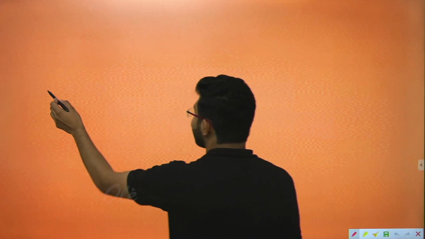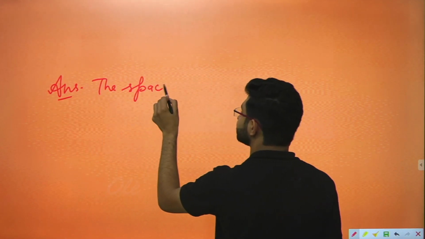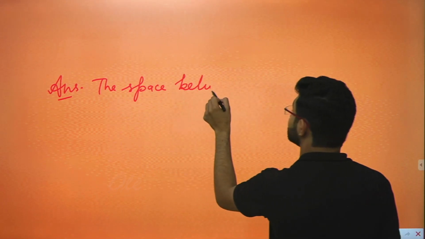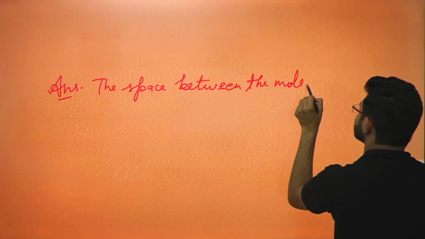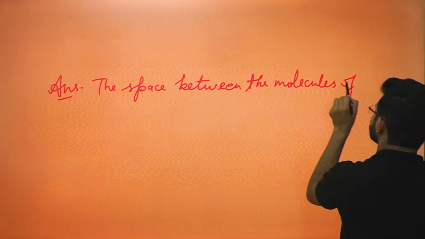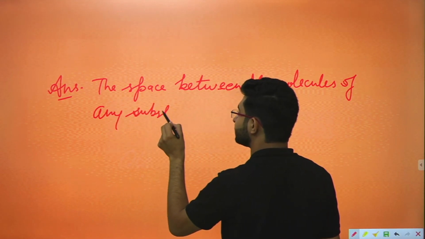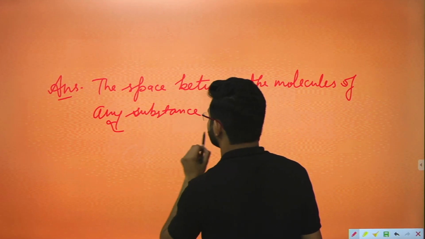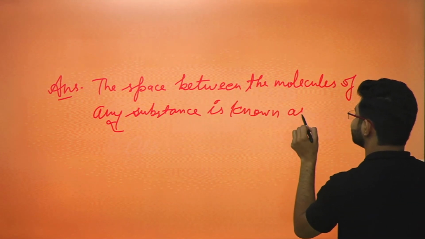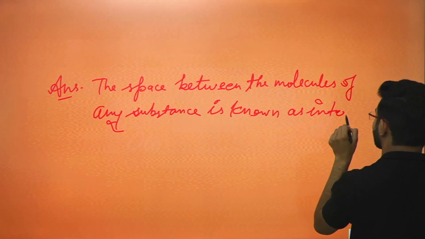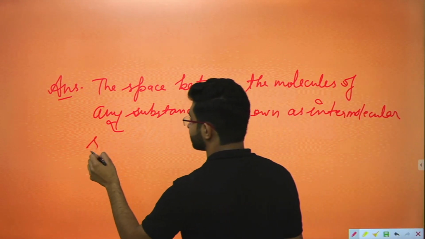So you can write it as: the space between the molecules of any substance is known as intermolecular space.